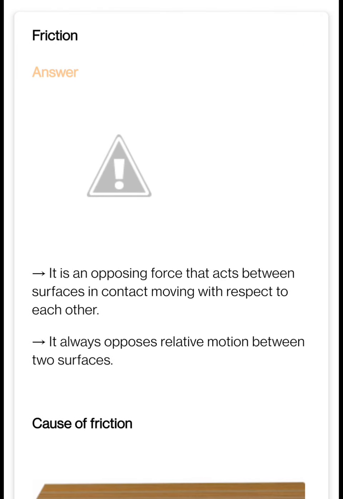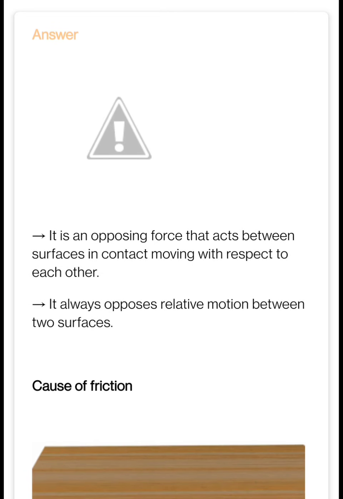It is an opposing force, or frictional force. It is an opposing force that acts between surfaces in contact moving with respect to each other. And it always opposes relative motion between two surfaces. It always acts in the opposite direction.